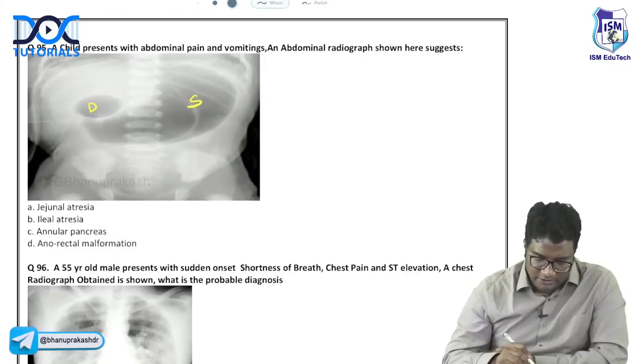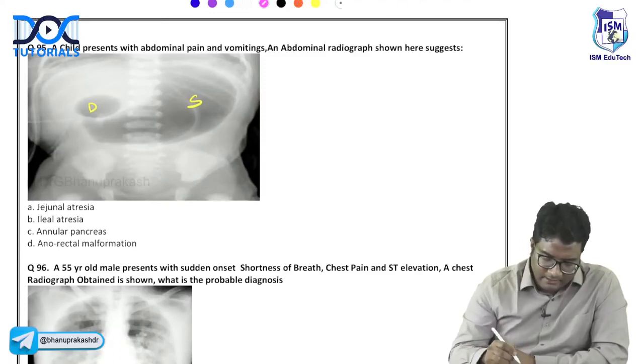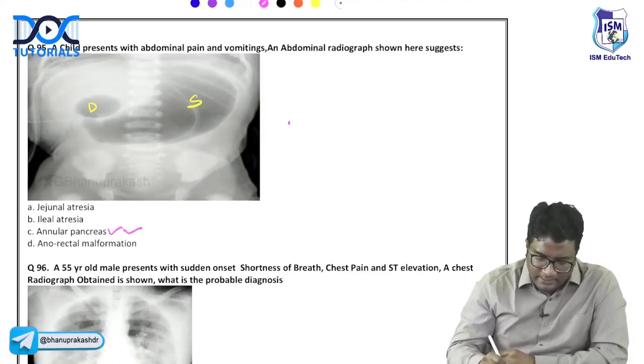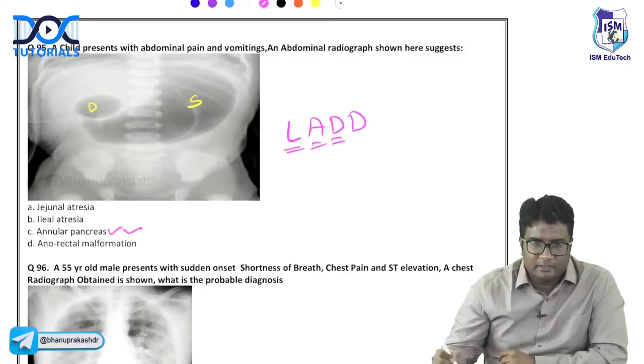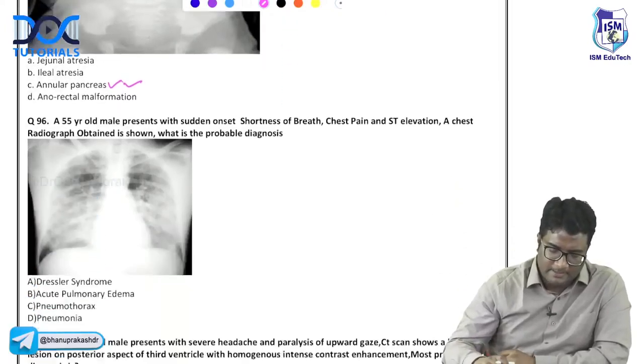But you don't see duodenal atresia here. What is the next best answer that I can choose here? Very good. Annular pancreas. I told you, right? Ladd's bands, annular pancreas, and duodenal atresia. They produce a double bubble appearance on the abdominal radiograph.